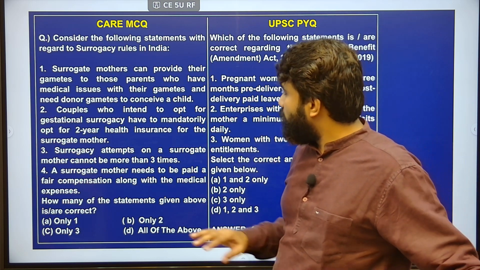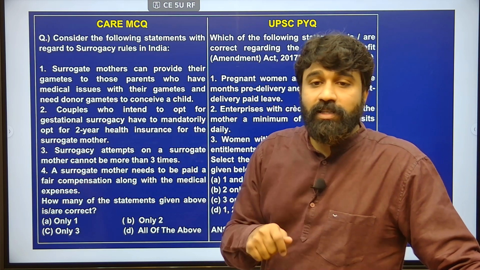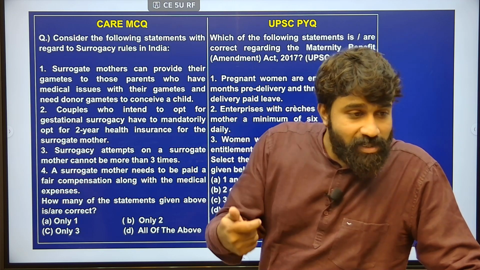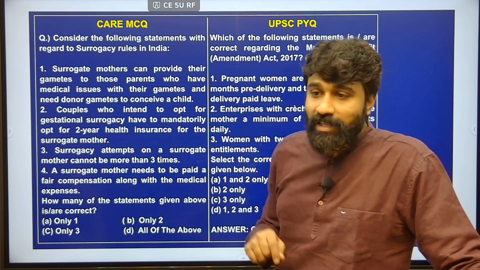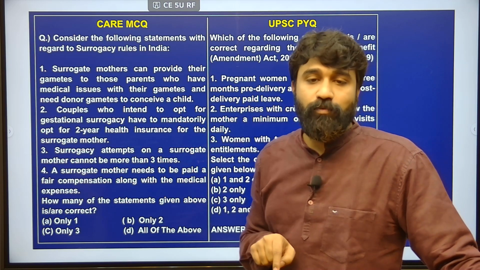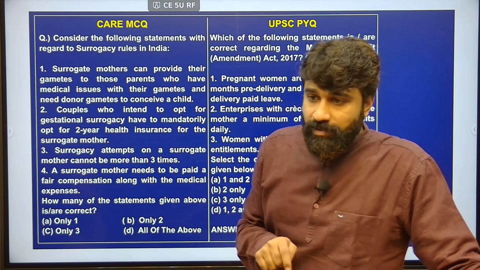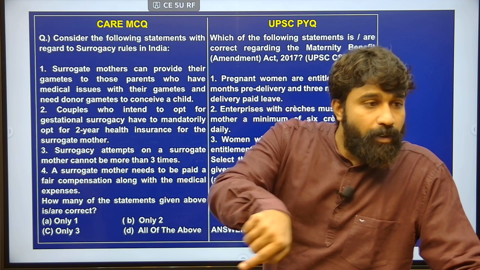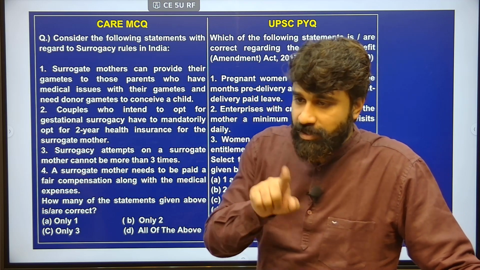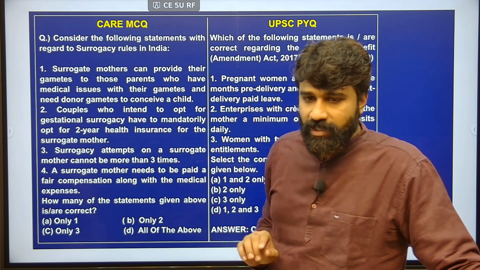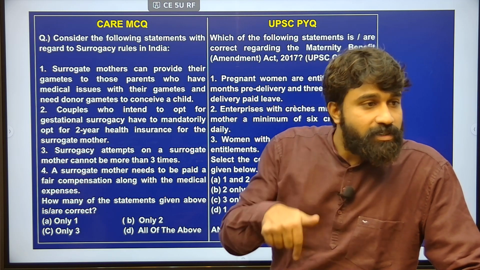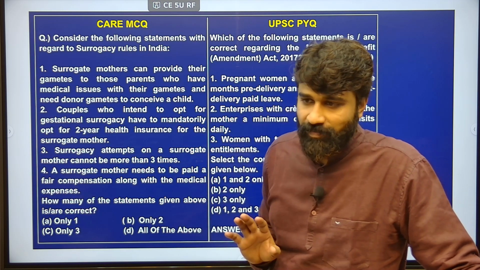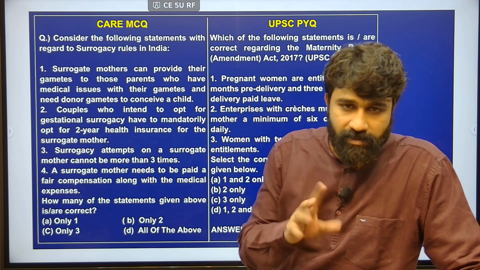And the second point: if they have medical issues, they need to opt for a person who is genetically related to them. This 44-year-old woman can give her brother's gamete to the surrogate mother, because her brother is genetically related to the person opting for surrogacy. Are you getting the points?